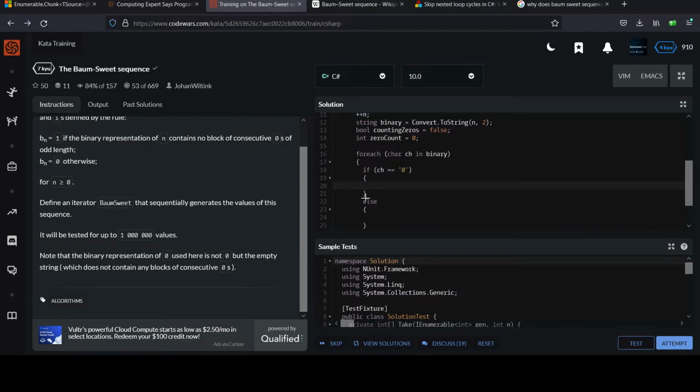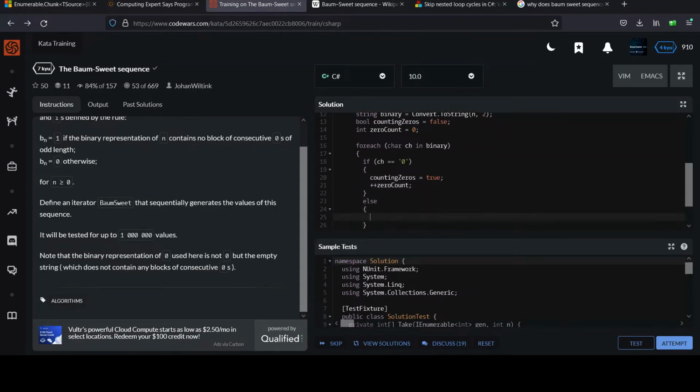So you can imagine we start, maybe we hit a bunch of 1s. At some point we might encounter a 0. When we do, what we want to do is set our flag and say, hey, we're counting now, we've got a 0 here. This is going to stay true while we're counting. And then of course don't forget to increment your 0 count, so it will go up to 1 in that case.